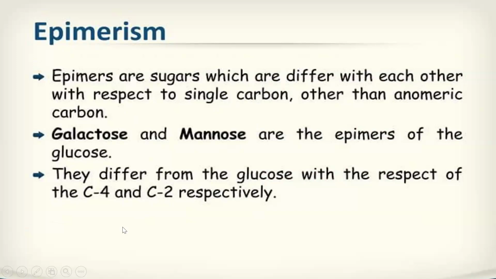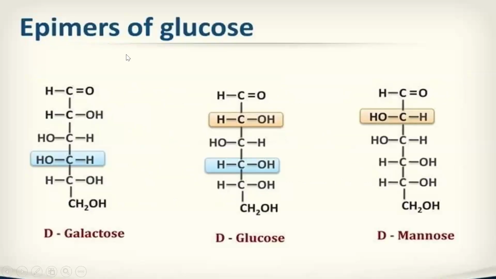In the glucose structure, if there is a difference in the fourth carbon atom, that is known as galactose. If there is a difference in the second carbon atom, that gives the structure of mannose. These types of sugars are known as epimers, and this phenomenon is known as epimerism. Okay, so here you can see an example I am showing.